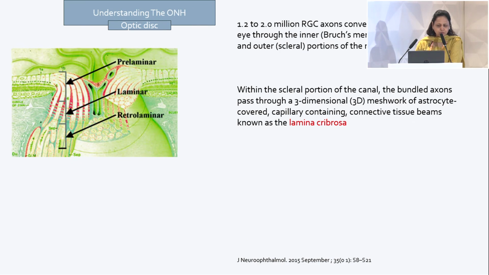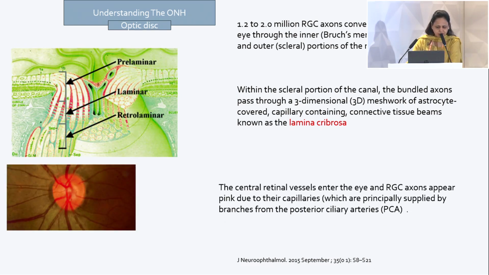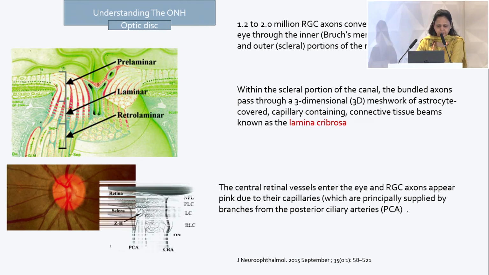1.2 to 2 million retinal ganglion cell axons converge and exit the eye through the inner Bruch's membrane opening and the outer part of the neural canal, which is the scleral part. Once they go out of the scleral part, they meet connective tissue beams known as the lamina cribrosa, which are a combination of connective tissue, capillaries, and astrocytes. The pink color of the optic disc is because of the central retinal vessel entering the eye and the capillaries, which are branches of the posterior ciliary arteries. The hue from the capillaries imparts a pink color to the optic nerve head.